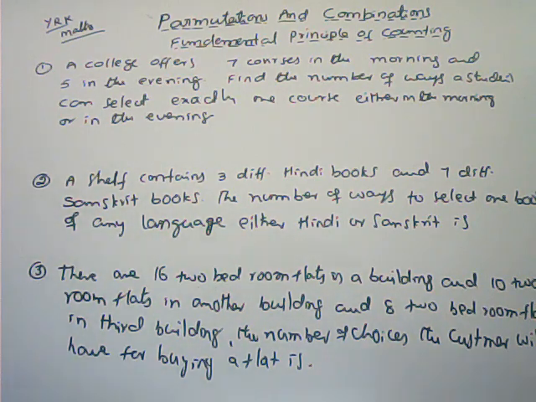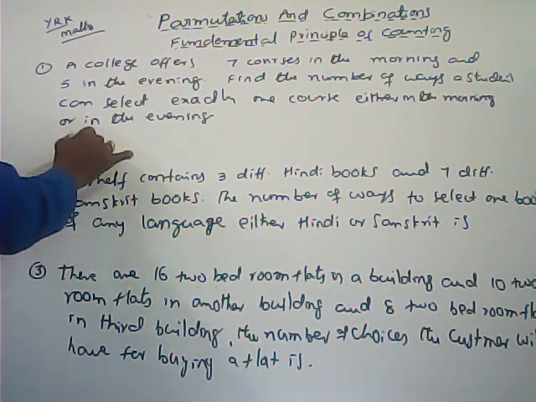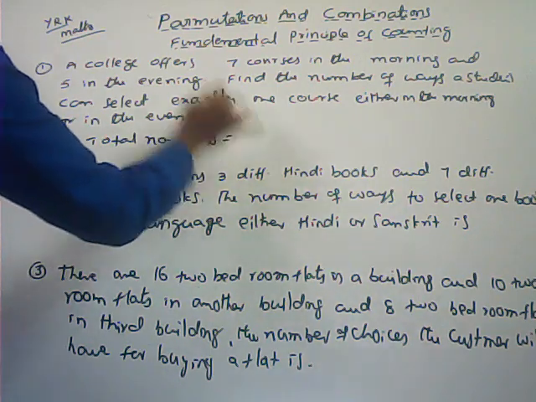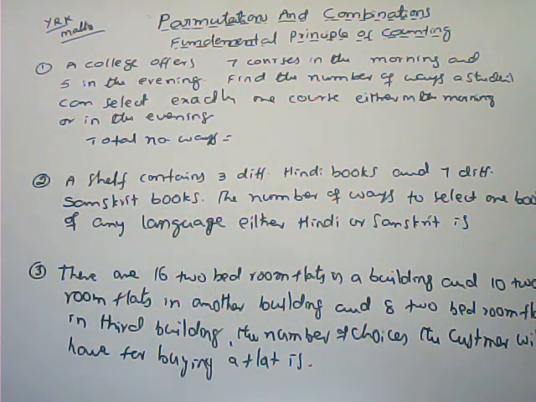A college offers 7 courses in the morning and 5 in the evening. Find the number of ways a student can select exactly one course, either in the morning or in the evening. See here, the total number of ways is equal to... he has to select one course. In the morning session 7 courses are there, and in the evening session 5 courses are there. He has to select exactly one course, either in the morning or in the evening.